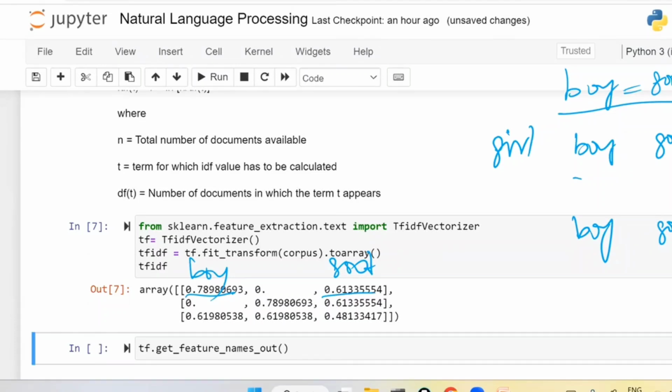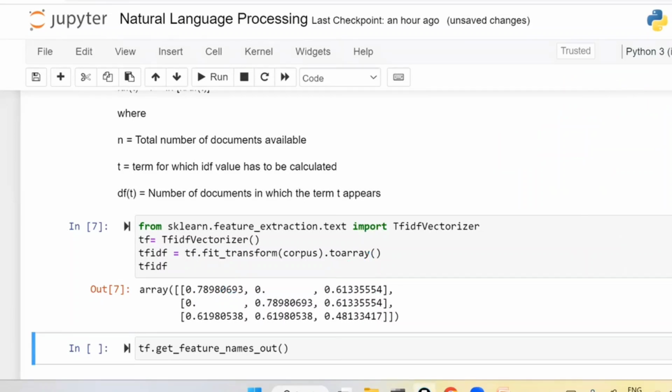But if one of them has a very low weightage, another also has a very low weightage, and this one has the highest weightage compared to everything. Is that clear? So what is the difference between the count vectorizer and the TF-IDF vectorizer? TF-IDF vectorizer will not have the same weightages for everything. The weightages will be different. That is the advantage of the TF-IDF vectorizer. Is that clear?